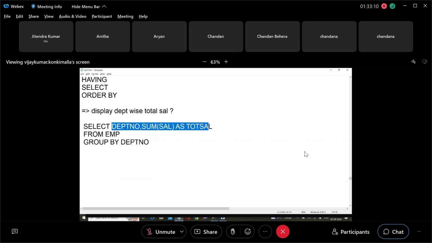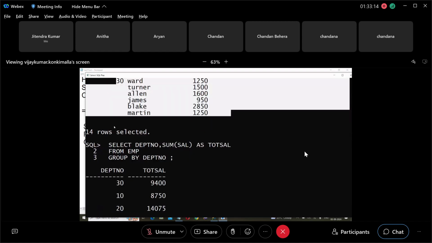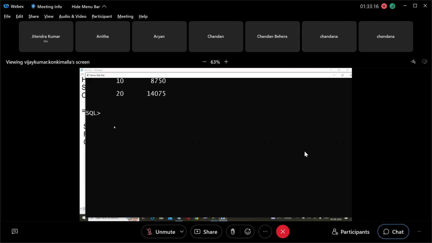So SELECT is usually applied on what? Usually, if you write select ename, SELECT is executed on each row. It goes to the first row, select ename. Goes to the second row, select ename. Goes to the third row, select ename.